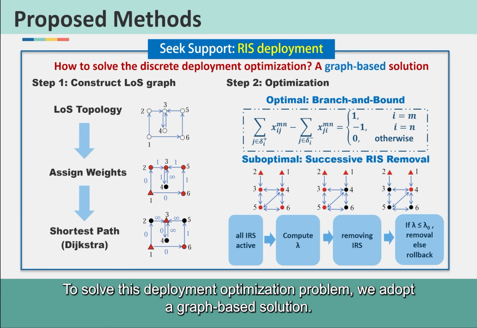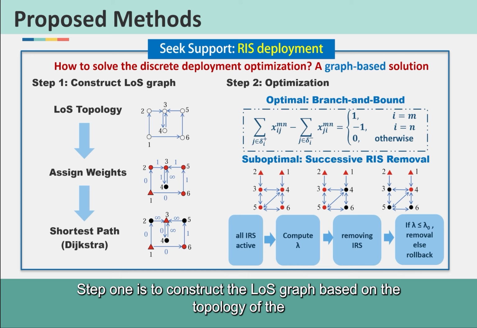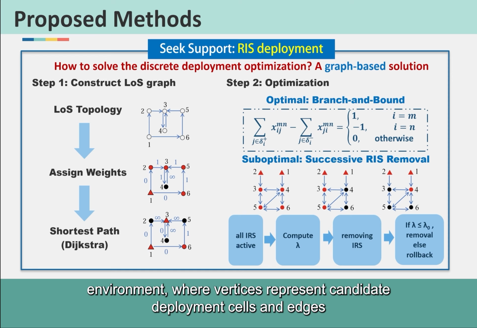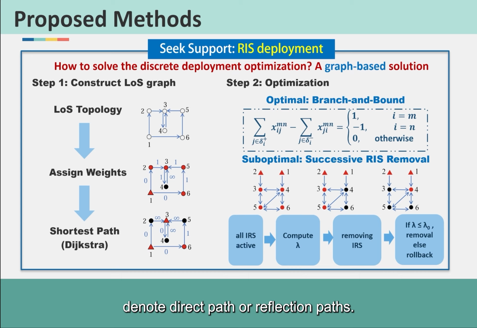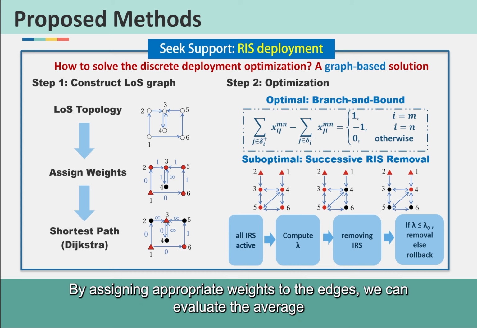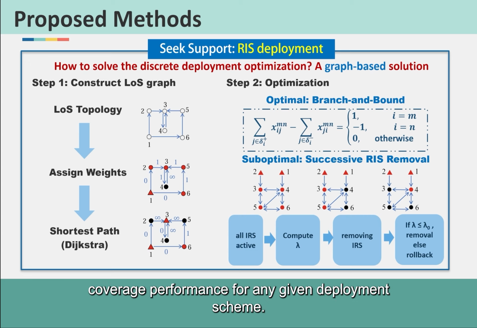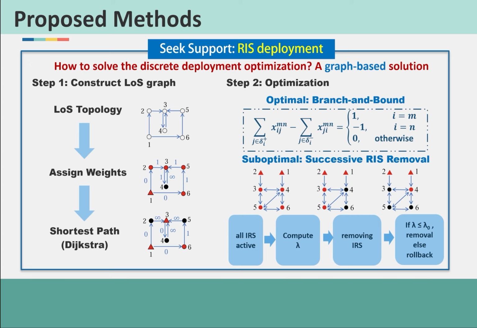To solve this deployment optimization problem, we adopt a graph-based solution. Step 1 is to construct the loss graph based on the topology of the environment, where vertices represent candidate deployment cells and edges denote direct path or reflection paths. By assigning appropriate weights to the edges, we can evaluate the average coverage performance for any given deployment scheme.